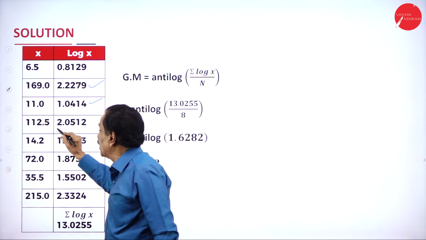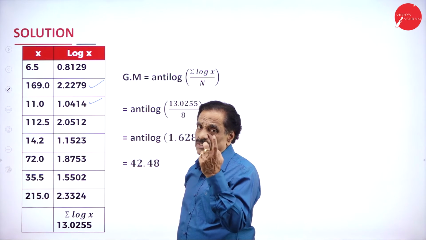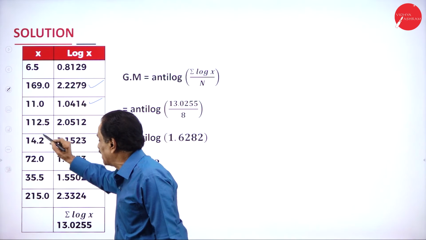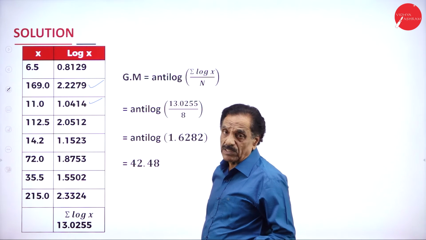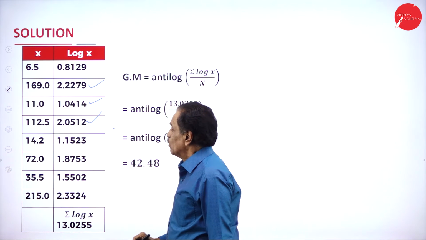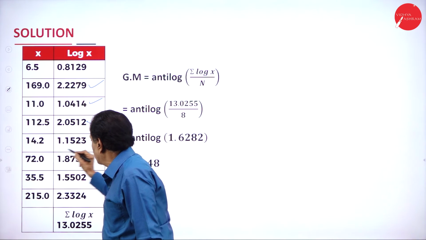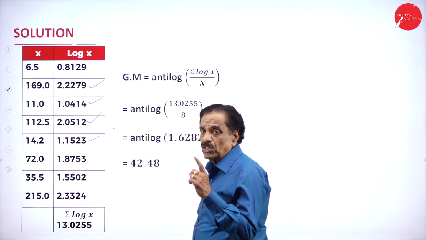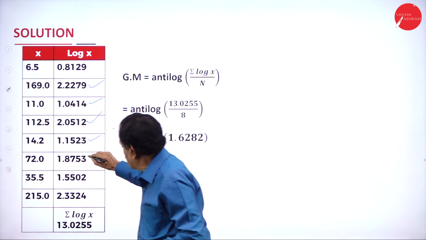Then 112.5, whose whole number is 112, has characteristic 2. Under 11, you have to see the 12. Then the 5 is called the mean difference, which you have to look up. It will come like this. Then 14.2 has 2 digits, so characteristic 1. In the table, 72, characteristic 1, and in 72 you have to look at the 0. It will come like this.